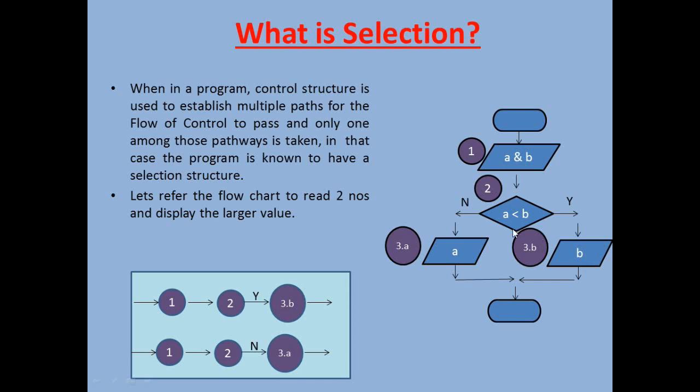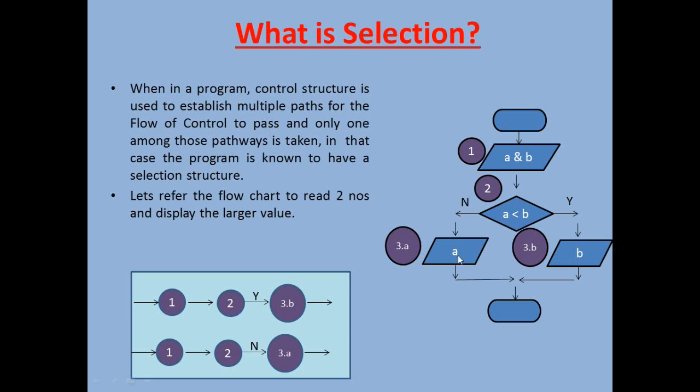Here it is stated that if the value of A is smaller than B, in that case the value of B is going to be printed. That means if it is smaller, B is larger. Now if B is larger, B will be printed. And otherwise, in the other case, if it is not smaller, say if A is greater or it is equal, in both cases it is going to show the value of A.